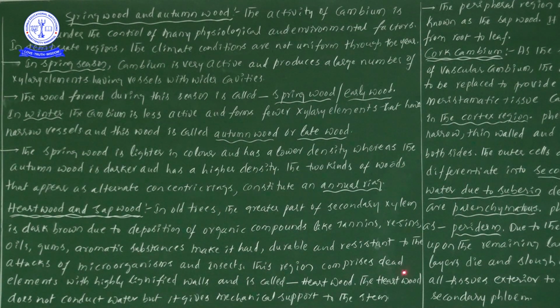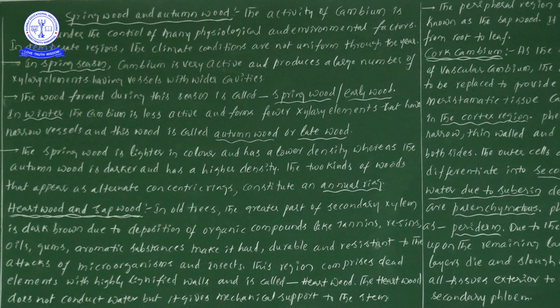This region comprises dead elements with highly lignified walls and is known as heartwood. Once you see heartwood, what is the reason? It is present in the center region, and its cells are made up of highly lignified cell walls. That means the secondary xylem walls are made up of lignin. That's why we have written highly lignified walls.